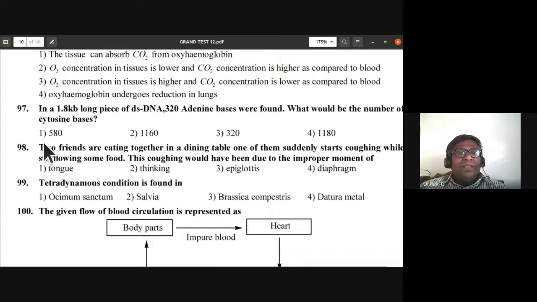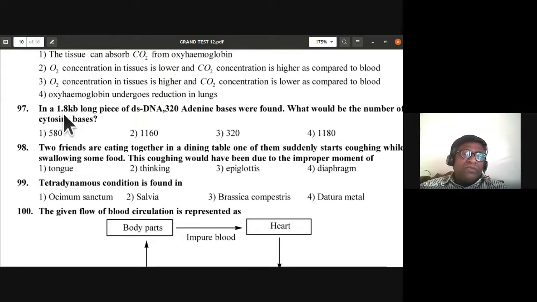So 97th, in a 1.8 kilo base long piece of double stranded DNA, they have found 320 adenine bases. What would be the number of cytosine bases? So 1.8 kilo bases means 1800 bases. So 320 was adenine, and another 320 would be thymine. So it would be 640.